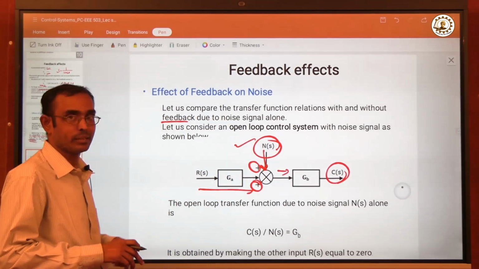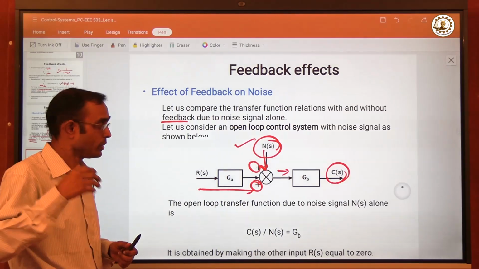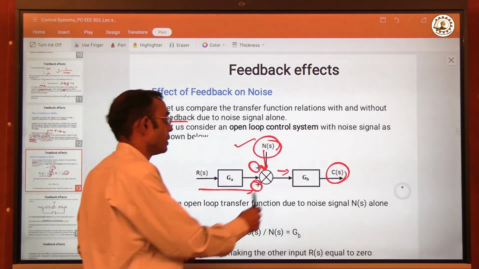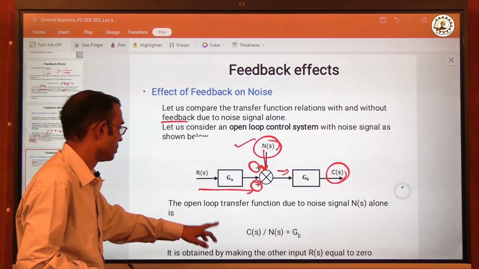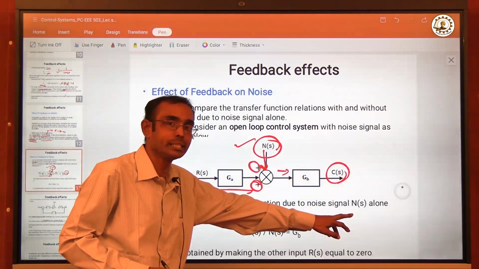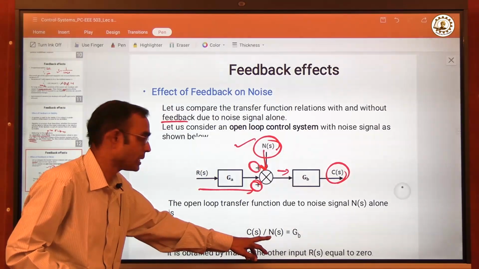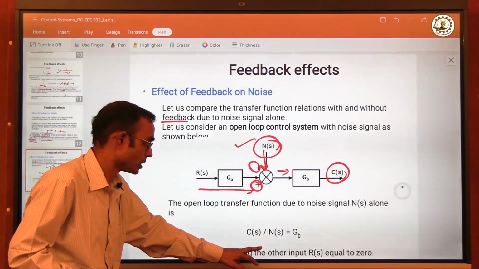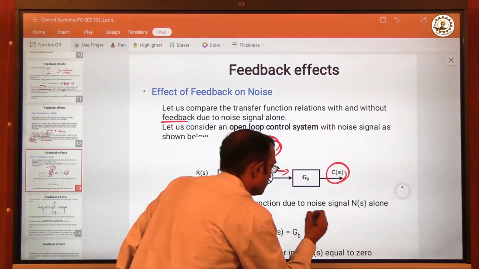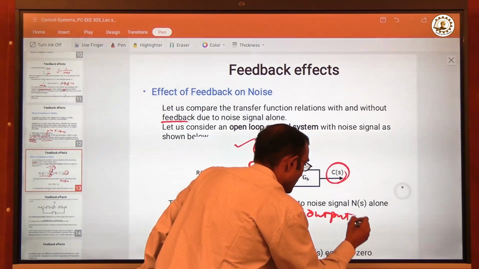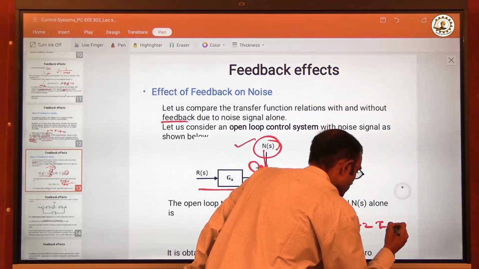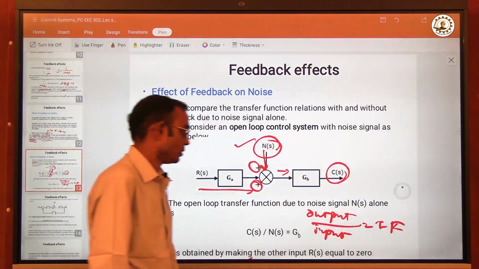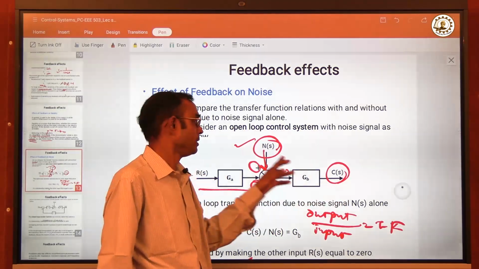So if we are interested to check how much this C(s) is being impacted by N(s), we can find the open loop transfer function due to noise signal alone, C(s)/N(s). Transfer function means output by input. So now output is C(s) and input is N(s).